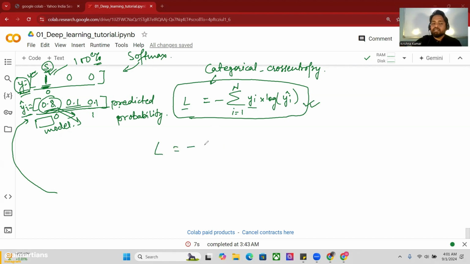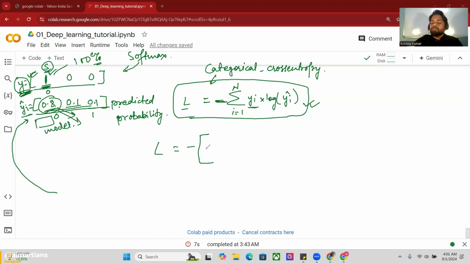So the loss is, what is yi? y is the actual value, and this is the first value, so I will mention here 1. After that I will put a big bracket, because minus is at the outermost. Before the big bracket I have to mention minus, because that is also given in the formula.